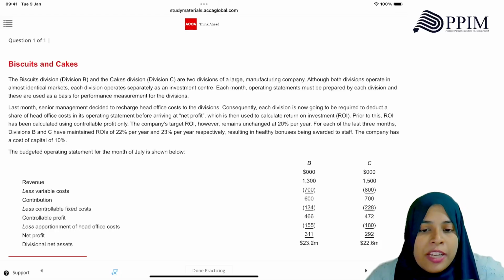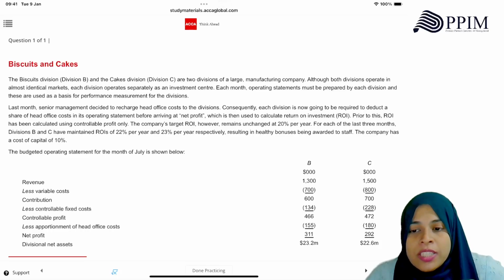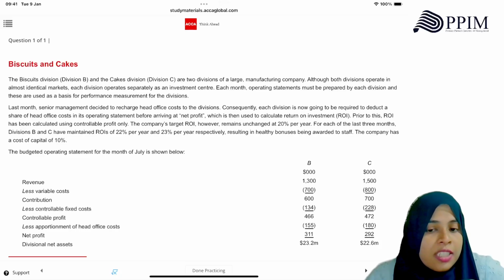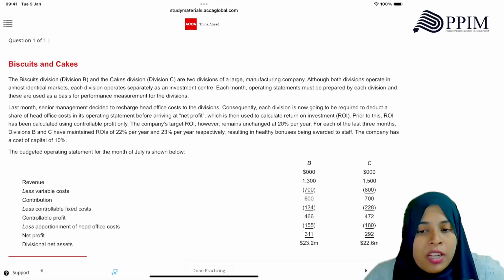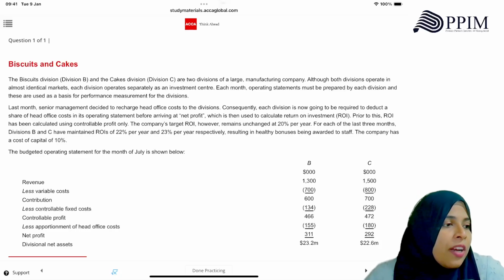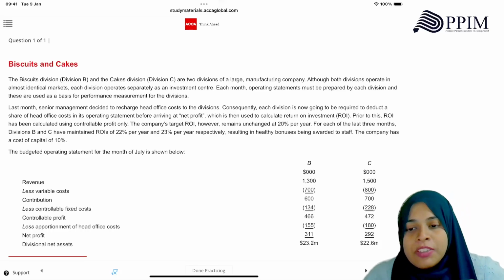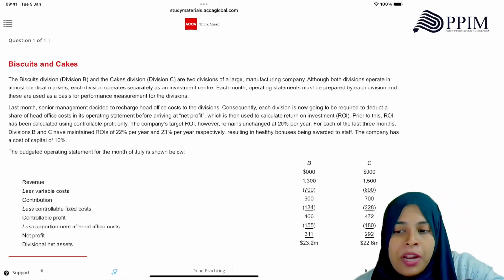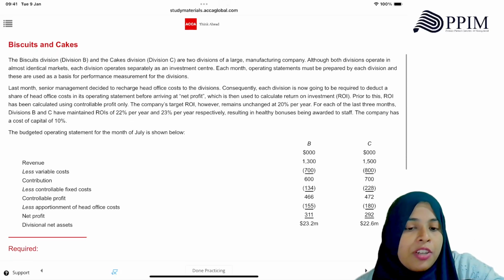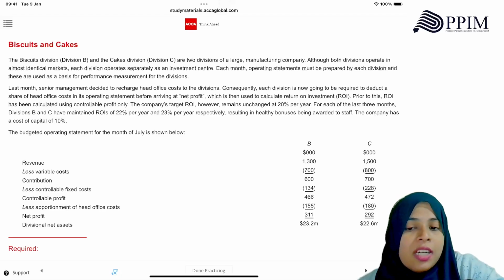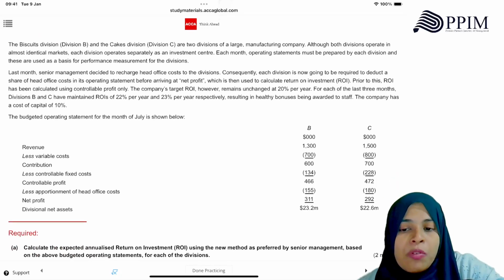Last month, senior management decided to recharge head office costs to the divisions. Consequently, each division is now required to deduct a share of head office cost in its operating statement before arriving at the net profit, because there is a portion of uncontrollable costs now, which is then used to calculate the ROI. Prior to this, ROI was calculated using controllable profit only. The company's target ROI, however, remains unchanged at 20% per year.